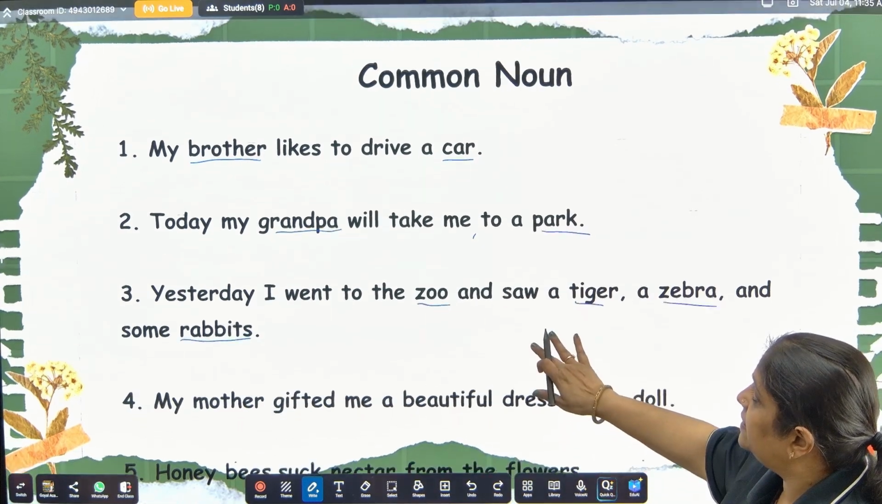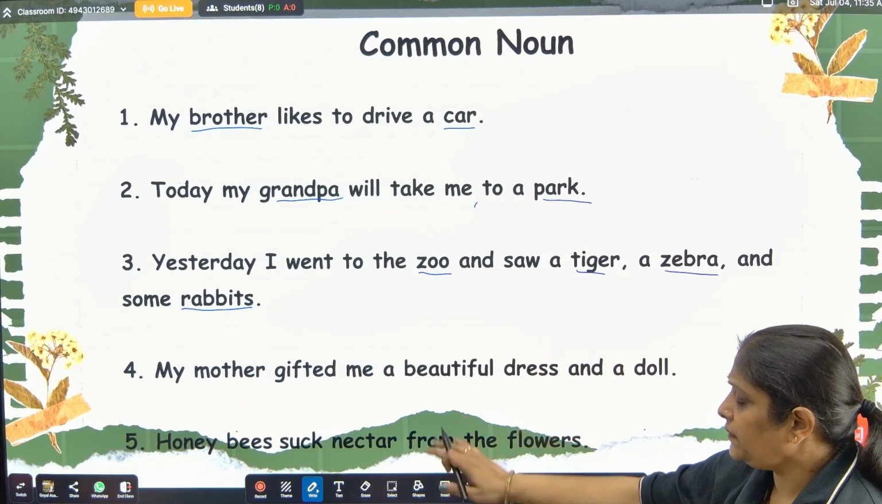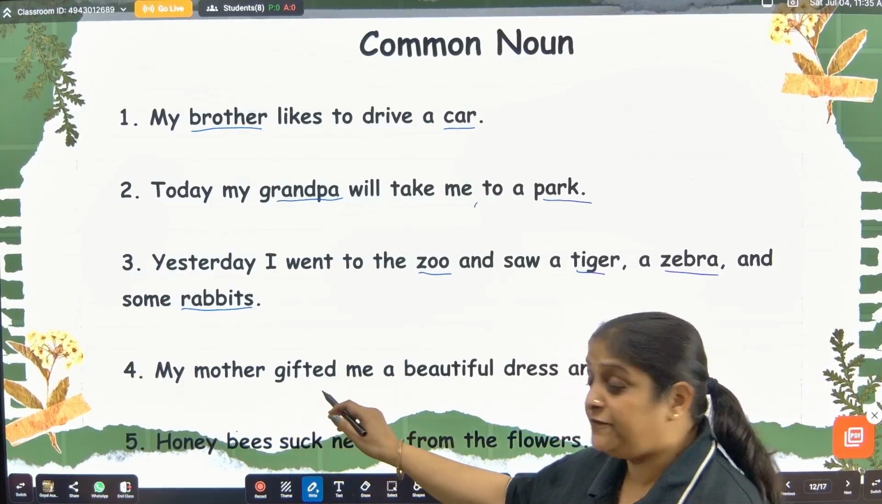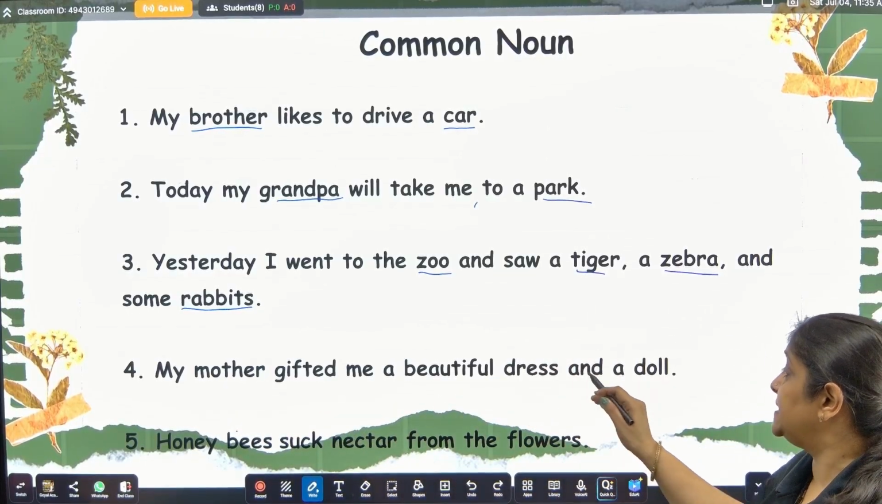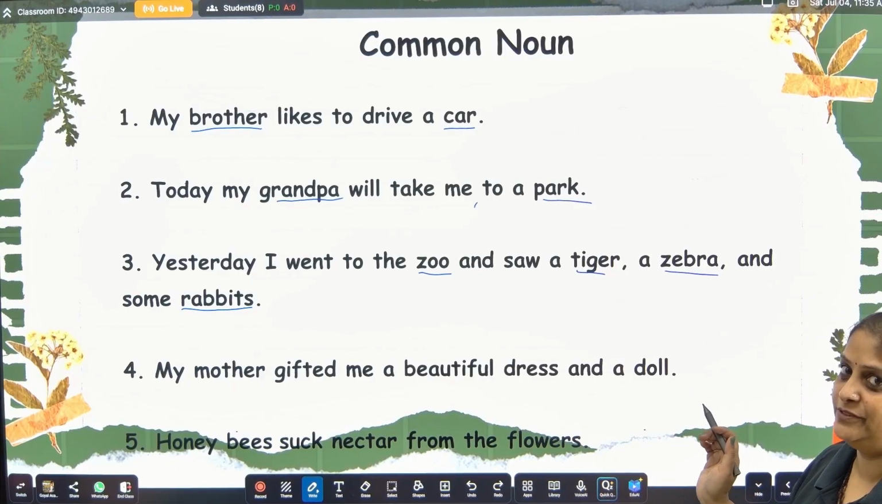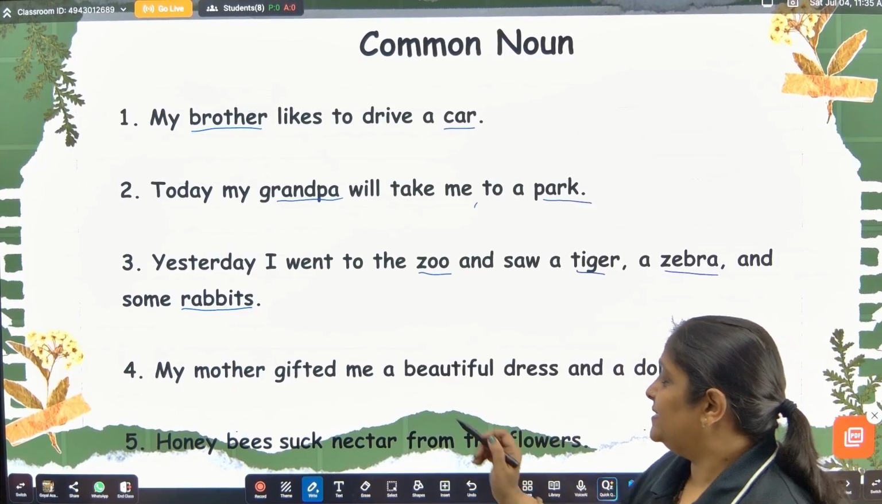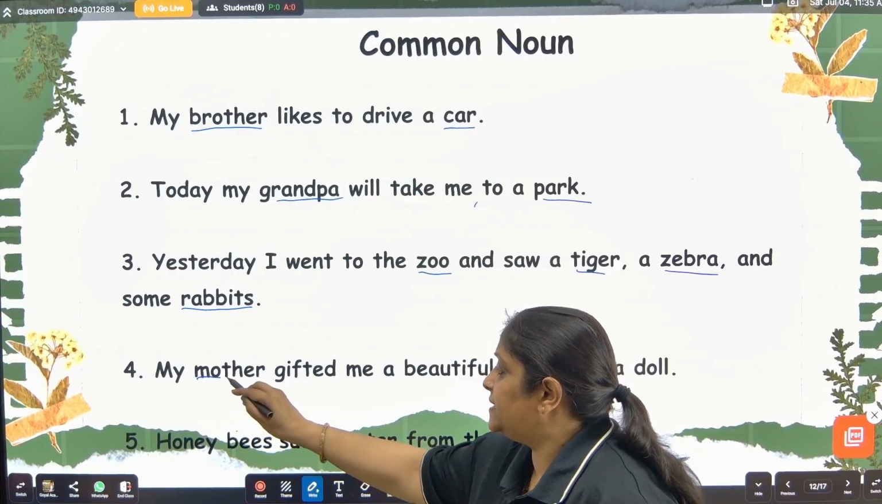Now let's see the next example. Number 4, my mother gifted me a beautiful dress and a doll. Beautiful dress and a doll. Okay. So my mother is a common noun.